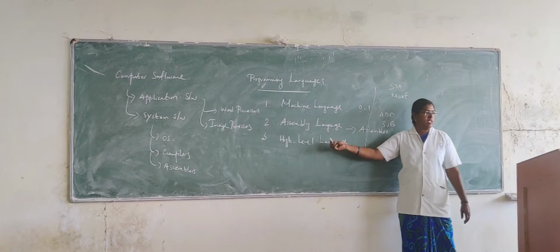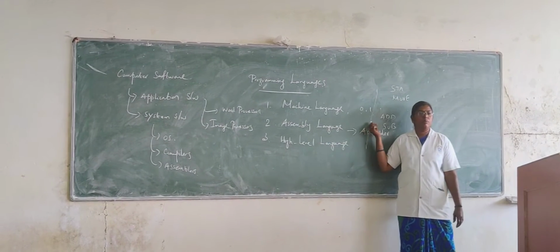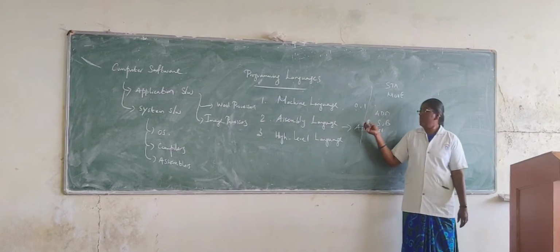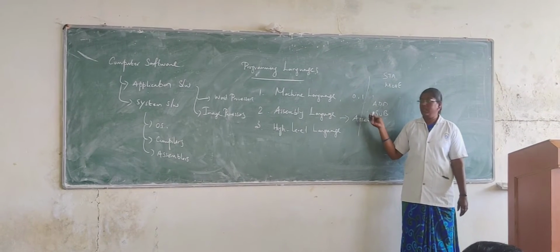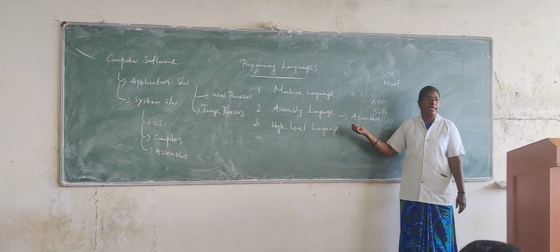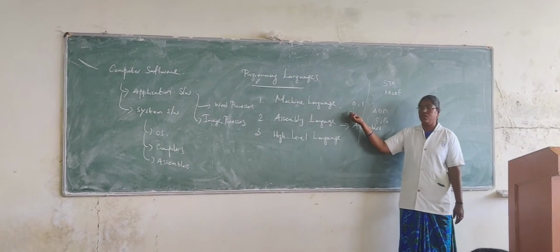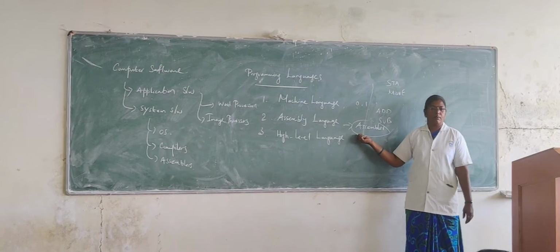So do you understand what assembly language is? In assembly language we use short forms of coding for giving instructions. These short form codes are known as mnemonic codes. These mnemonic codes cannot be directly understood by the machine. For converting these mnemonic codes into zeros and ones, we need a special software. That software is known as the assembler.